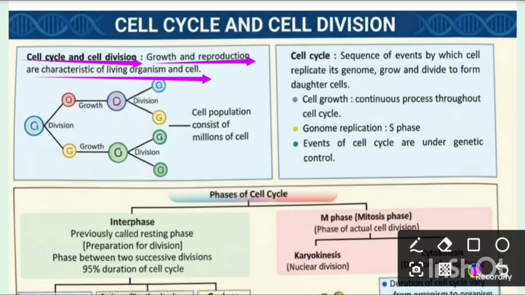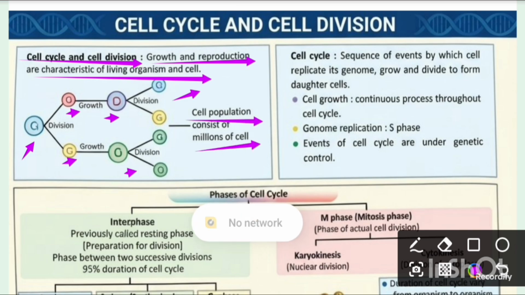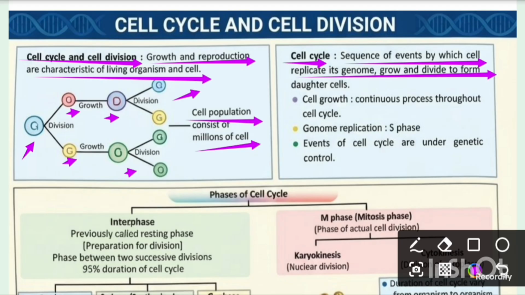As we know, growth and reproduction are characteristic of living organisms and cells. As division, there is a single cell which divides to form two cells, and after it grows, then it continuously divides, and this division continues. So there is a cell population consisting of millions of cells. Now, the cell cycle is a sequence of events by which a cell replicates its genome, grows and divides to form daughter cells.